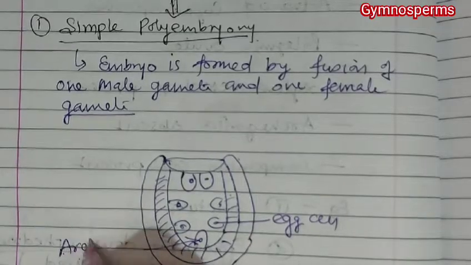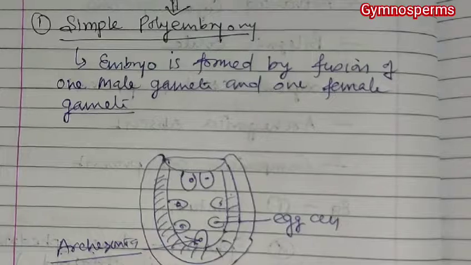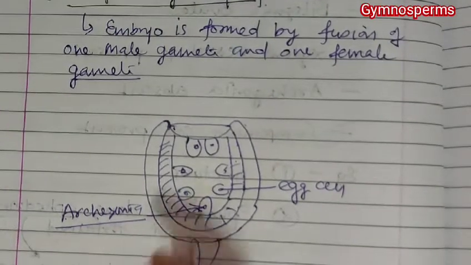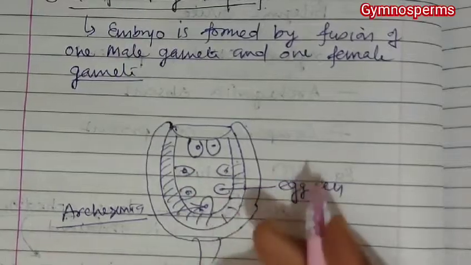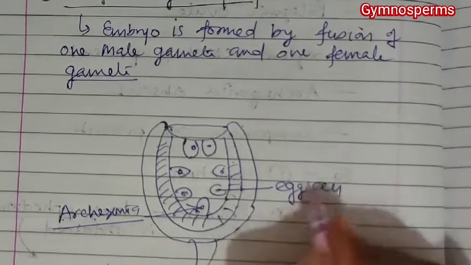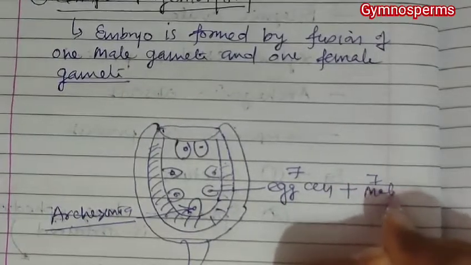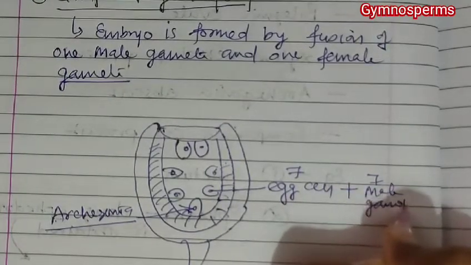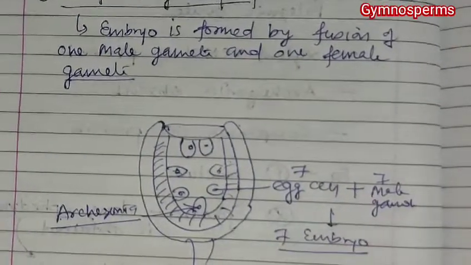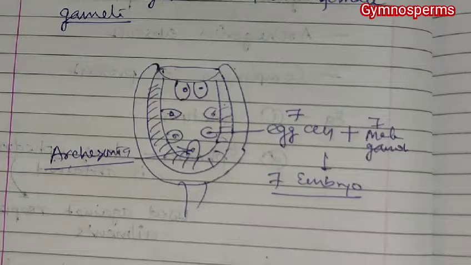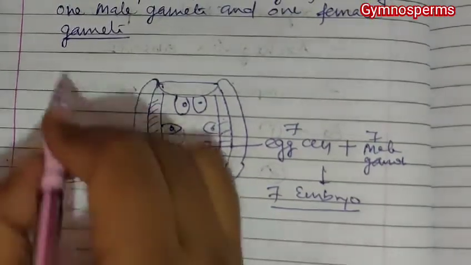Yes or no? So what will happen? Now if 7 male gametes come, each male gamete fuses with one egg cell, like this, and 7 embryos will be formed. So it is the usual mechanism in which each embryo is formed by fusion of one male gamete and one female gamete.